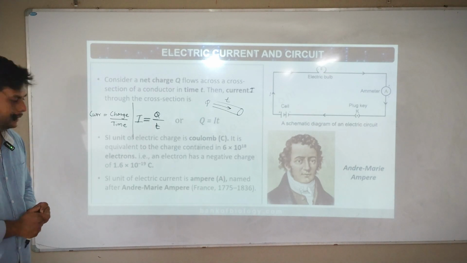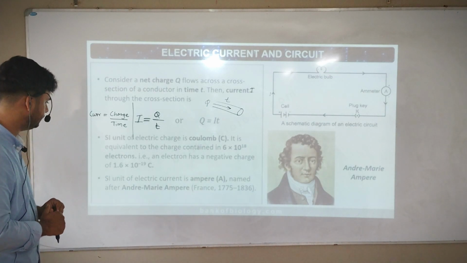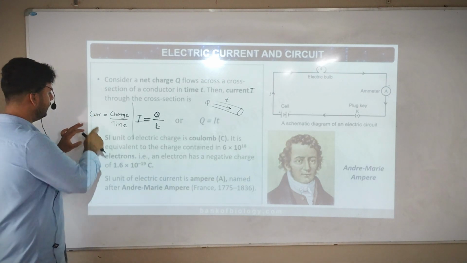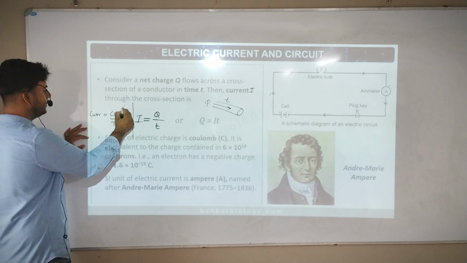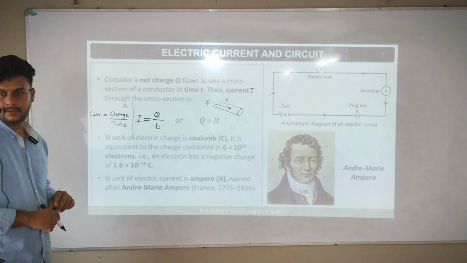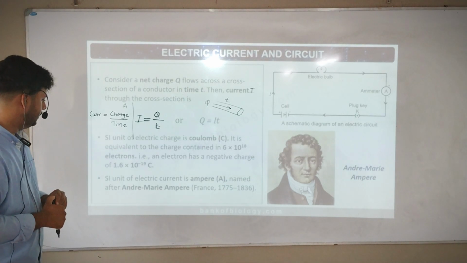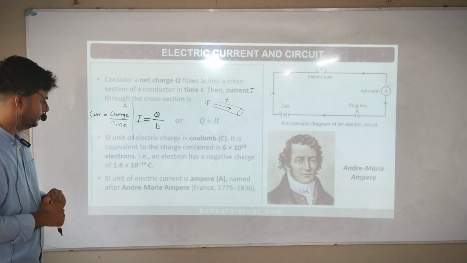Next. SI unit of electric current is ampere. So electric current, current is equal to charge by time, and I will measure it in amperes. Current is measured in amperes. Next. Named after Andre Marie Ampere, France.